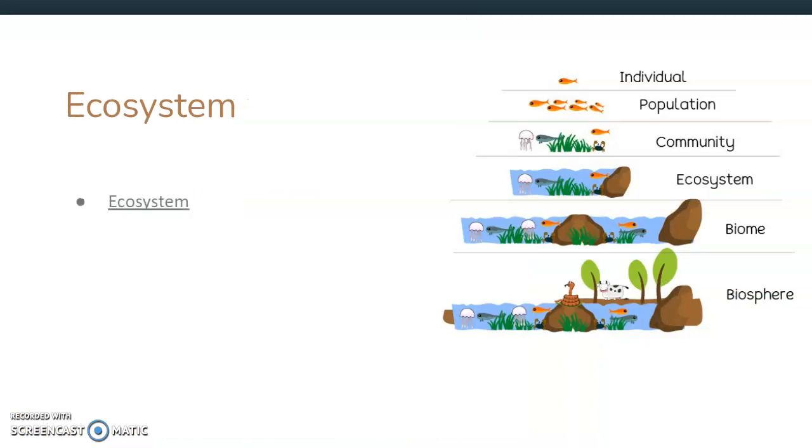All right, ecosystems. Our definition of an ecosystem is all communities and non-living things in an area. So an ecosystem now incorporates not just our communities, but the non-living things in that area as well. So we can see we have our community, we have only living things up here.